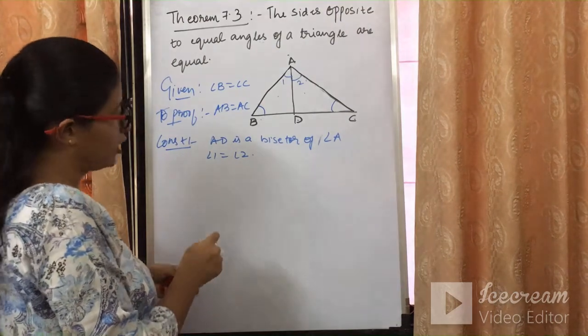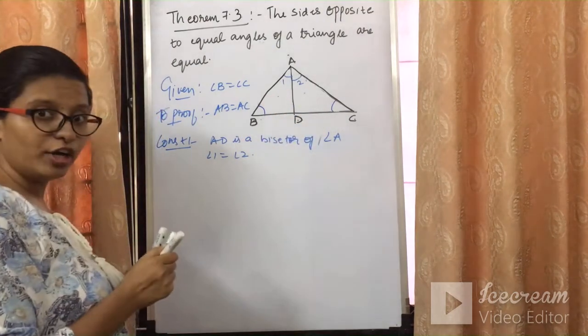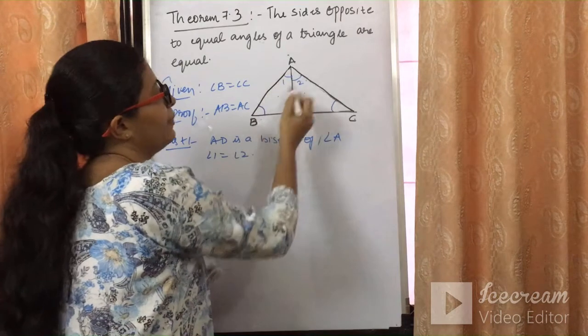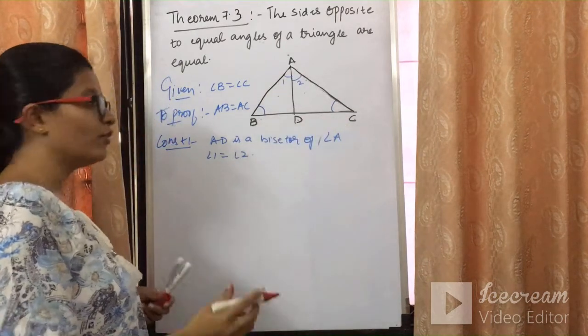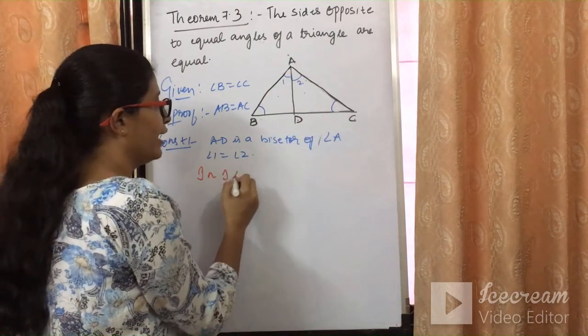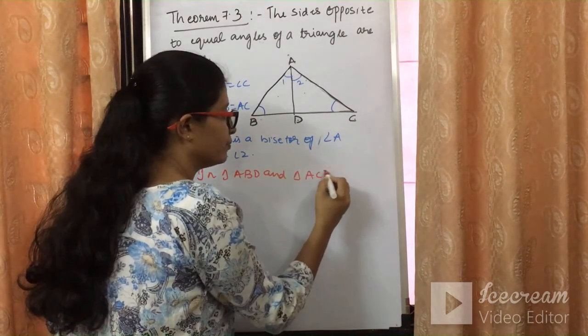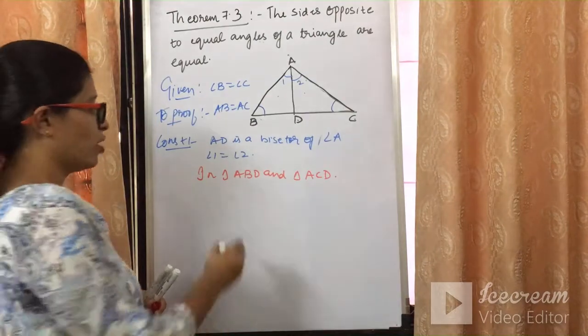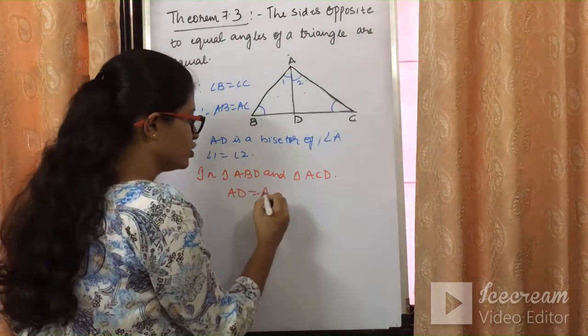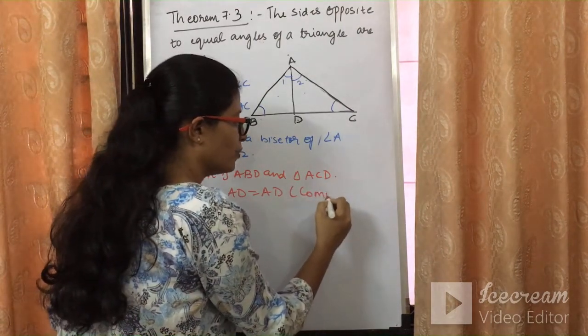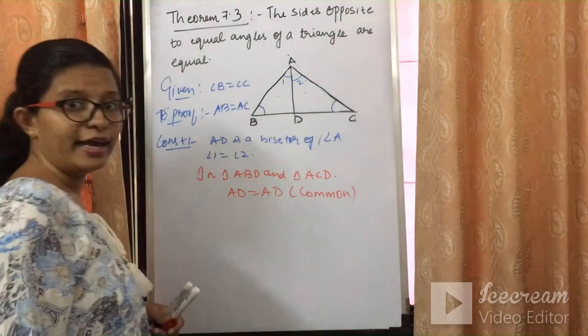If I prove that these two triangles are congruent, again I can say that AB will be equal to AC. The same work I need to do in triangle ABD and triangle ACD. Again I can say AD is common between both. AD is equal to AD, which is common. ये कैसी साइड है? कॉमन साइड है.